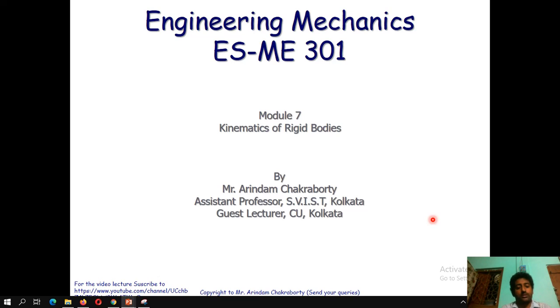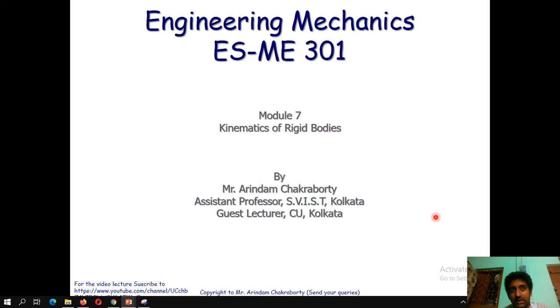Hello students, in today's class we'll learn about how rigid bodies work, or kinematics of rigid bodies. What is kinematics of rigid bodies? Before that, I think you are well aware of kinematics. It's the study of how a body moves or behaves with certain movement about itself.